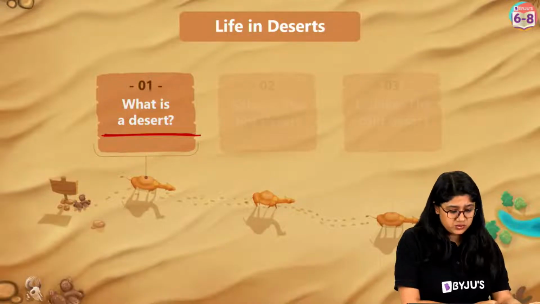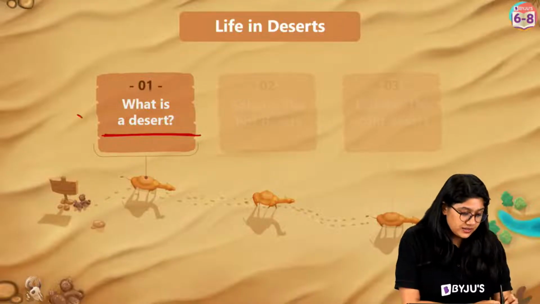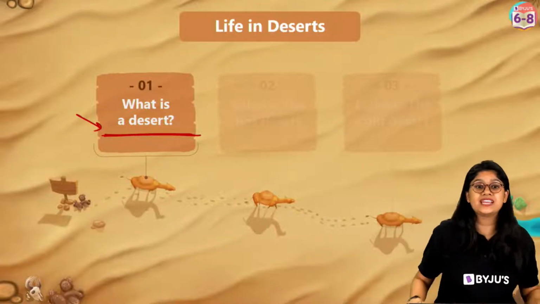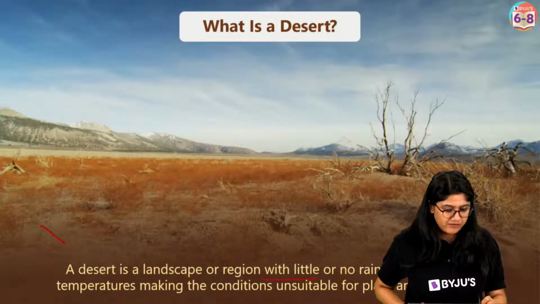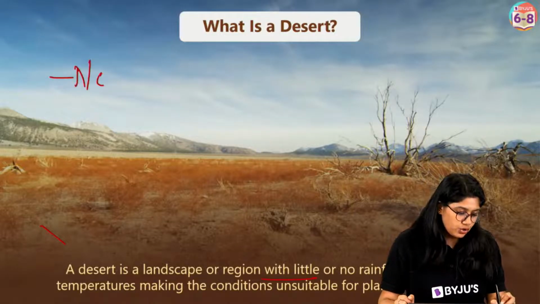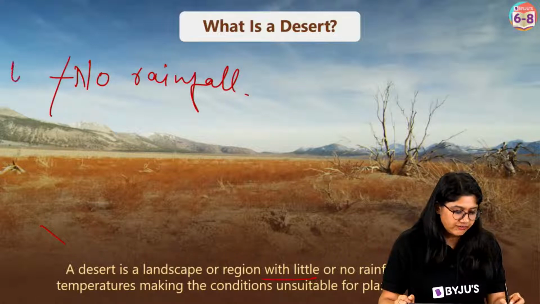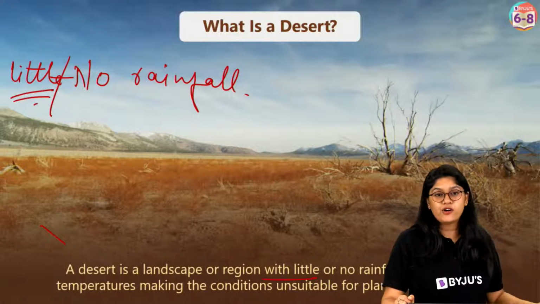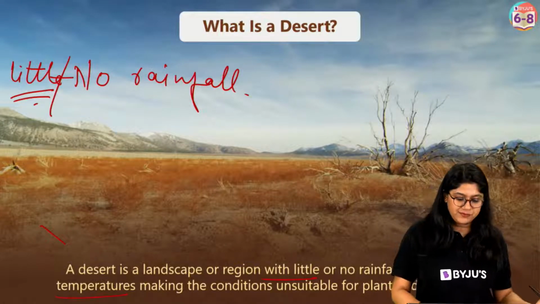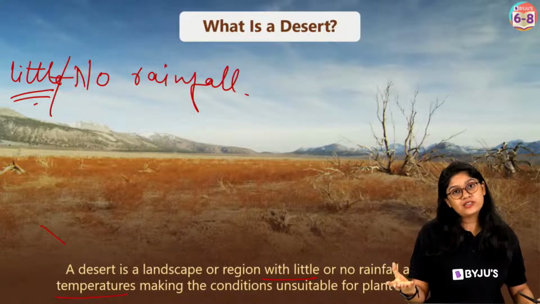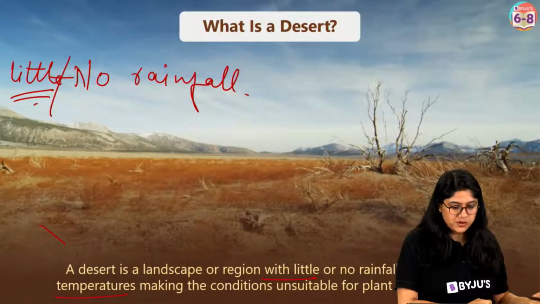The one where we have the extreme high temperature. Yes, that could be one point, right? The deserts, we usually categorize them if they receive a less amount of rainfall. So majorly, a desert is a landscape which has very little or no rainfall. That place is called a desert, right? And of course, they have a very high temperature and very unsuitable conditions for life to occur over there. So deserts are usually very dry, of course, because of the same reason.